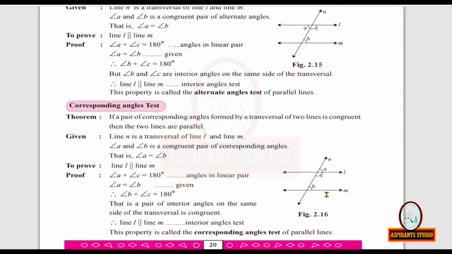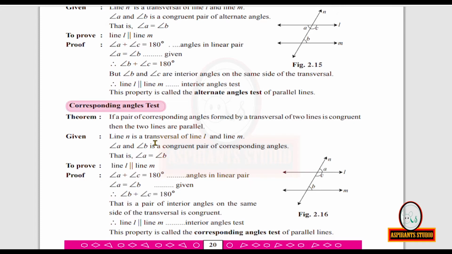We can see them to be corresponding angles. And also in the given statement, after the word if, the corresponding angles are given to be congruent. So measure of angle A will be equal to measure of angle B. So this is the given data.